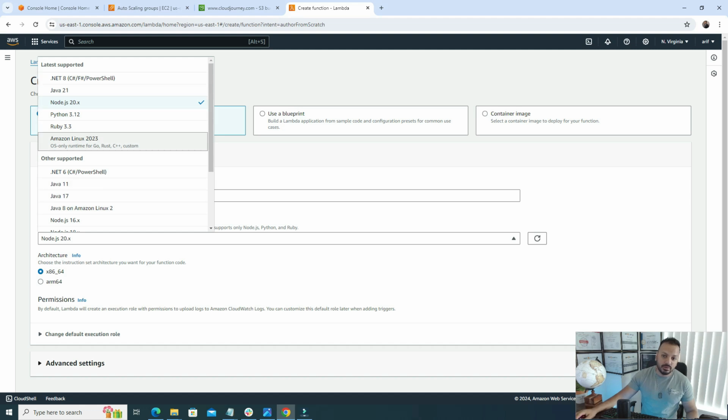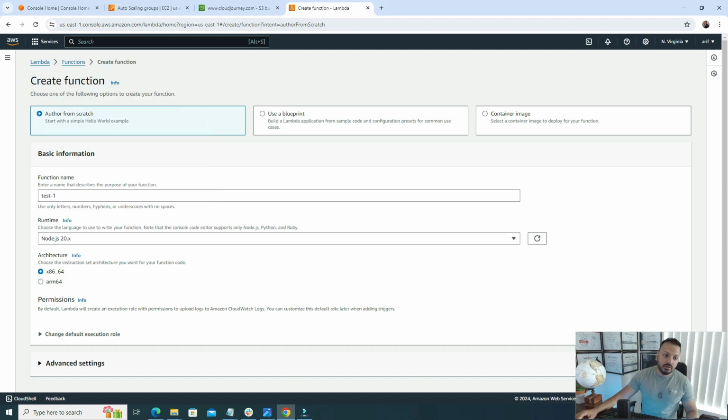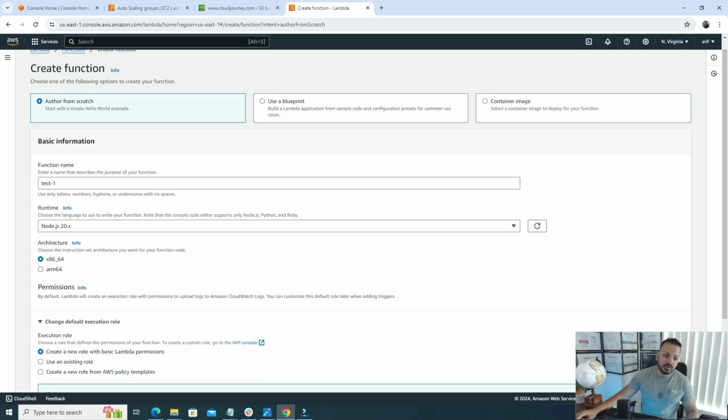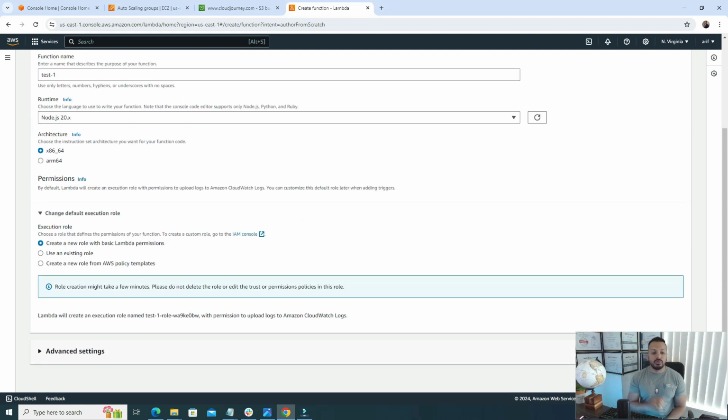Python, everything is here. Once we select our runtime, we have to select some permission, like what sort of role or permission we need to provide to these Lambda functions. The reason we need the Lambda function role is, suppose there is a call and our Lambda function is triggered, and in order to complete the code, maybe we need to access some other AWS services, maybe EC2, maybe some other services.